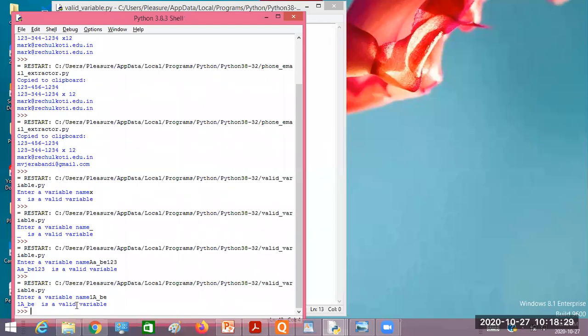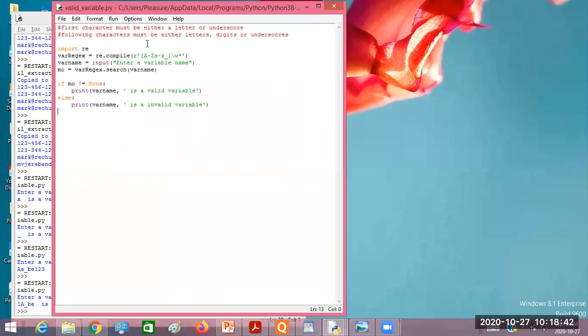Try to understand the reason for this. The first letter is not valid, but still it is giving a valid variable. Why is this happening? Because this pattern is searched in the entire string. If any part of the string, listen to my words, sir.